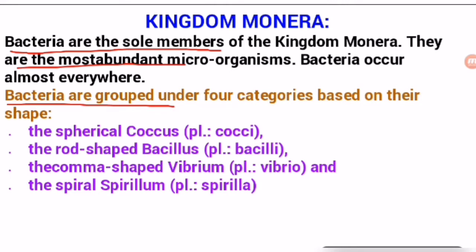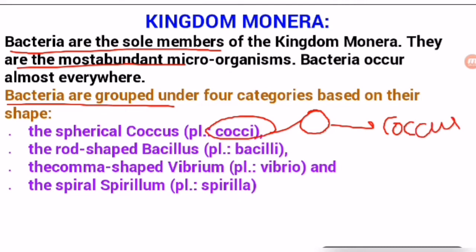So what are the shapes? 4 categories. What are the 4 categories? The spherical. Bacteria may be rounded, spherical in shape. So this is the particular term given to the spherical bacteria or the rounded bacteria. This is cocci, or singular is coccus. So coccus is the particular scientific term given to the rounded bacteria.